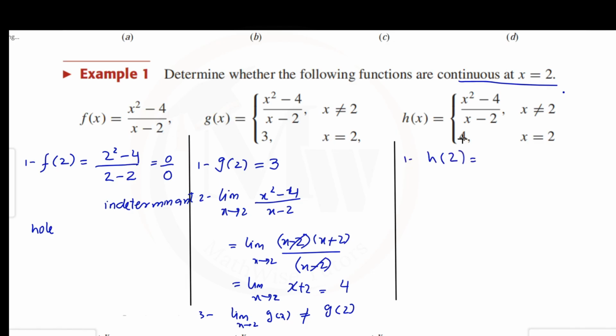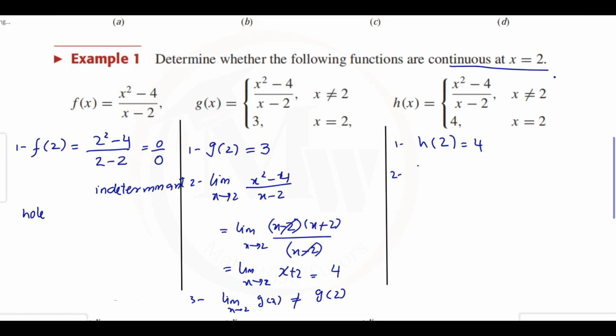This is equal to 4, which is given in the function. And the second condition is, as you can see, the functions g and h are the same. So when we find the limit as x approaches 2 for this function h, it gives you the same value, which was 4. So as you can see, h of 2 and the limit value are the same. So h of 2 is equal to the limit as x approaches 2 of h of x. The third condition is also satisfied. We will say that the h of x function is a continuous function.